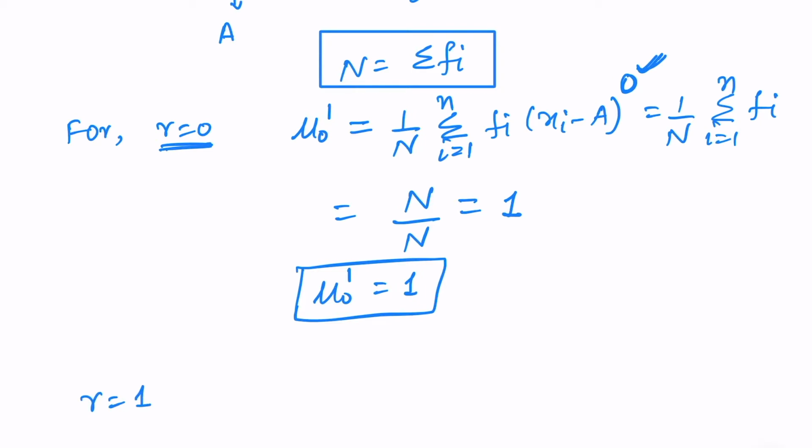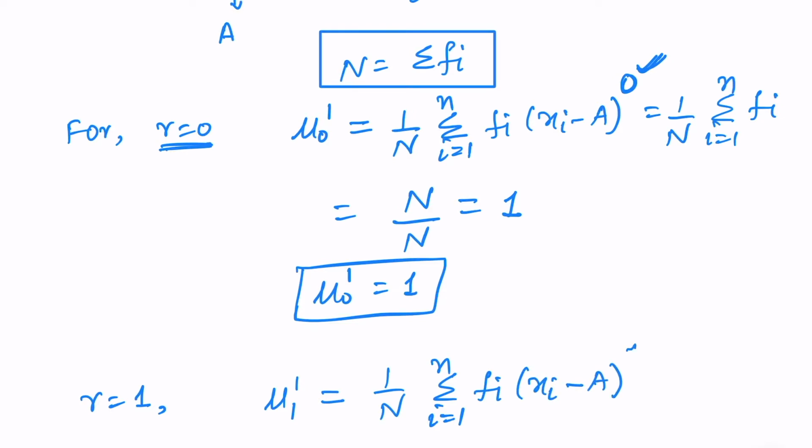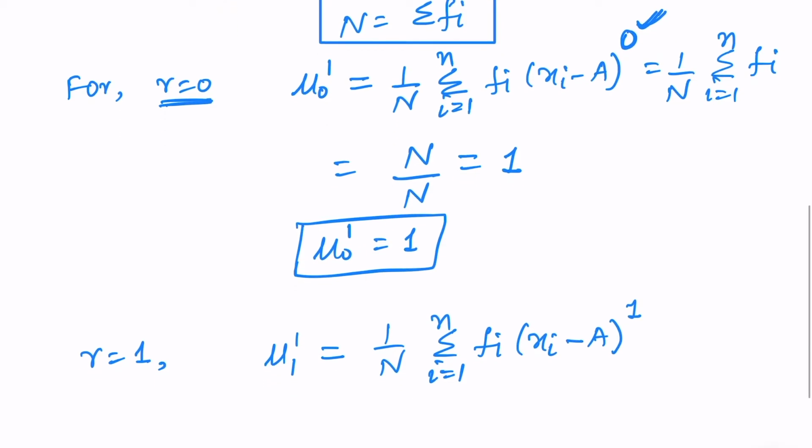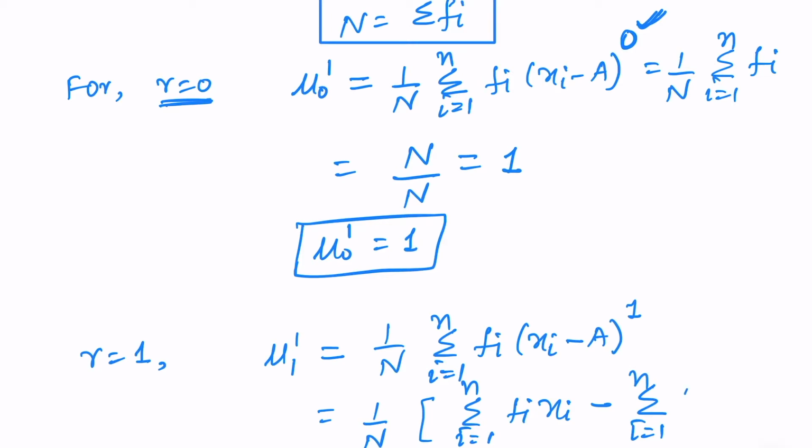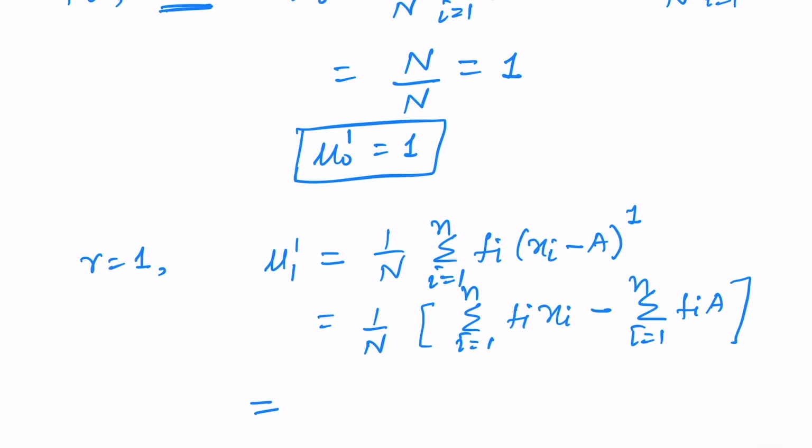So let us move to r is equal to 1. Let us find out what is mu 1 dash, and this is equal to 1 over N sigma i running from 1 to n. We are using the formula only and just replacing the value of r. Let us open this bracket and we'll get sigma i running from 1 to n fi xi, and sigma i running from 1 to n fi and A. So what is sigma fi xi upon N?